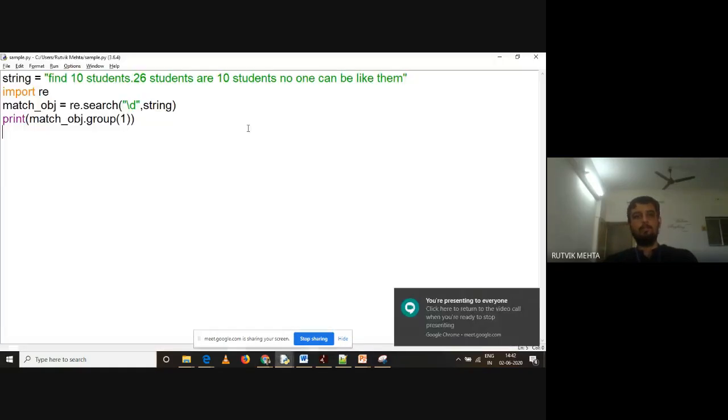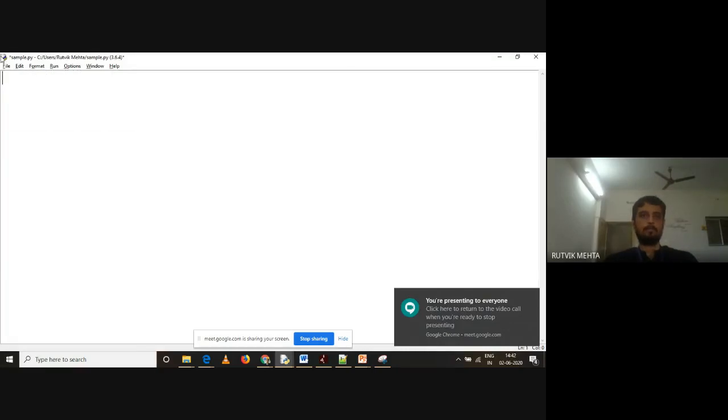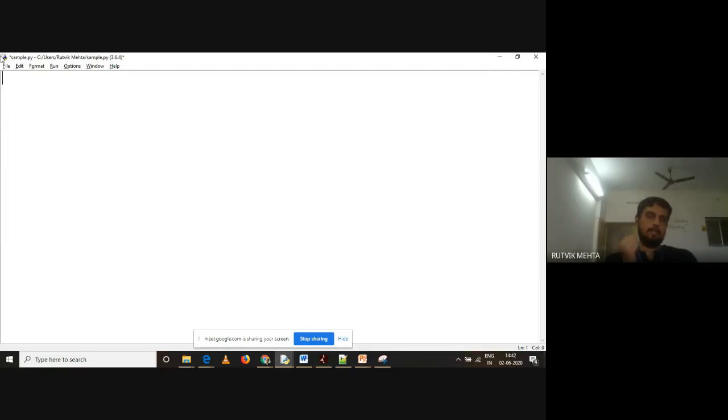Okay, so let us move to the programs, right? So let us start with it. And let me start with a very basic thing, how we can work with the regular expression, right? So what I'm doing over here, I'm taking a string, and right now I'll be using regular expression to extract data from the string, or to process the data, right?